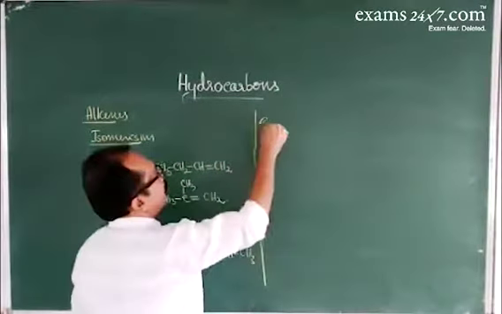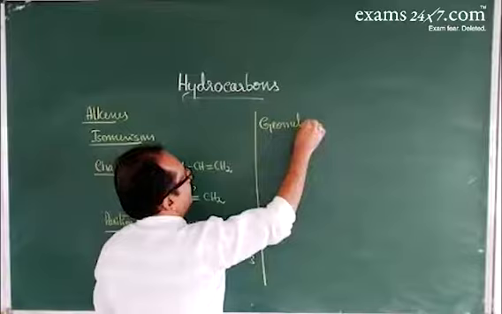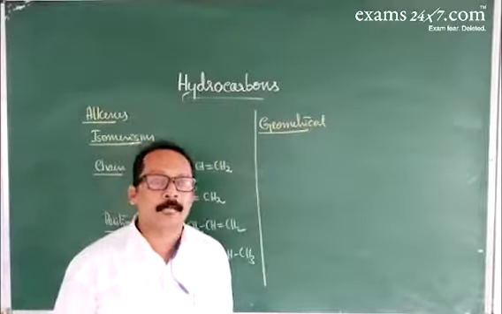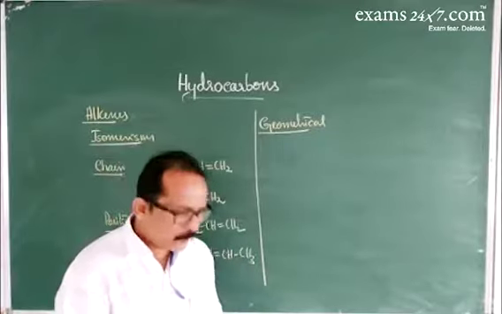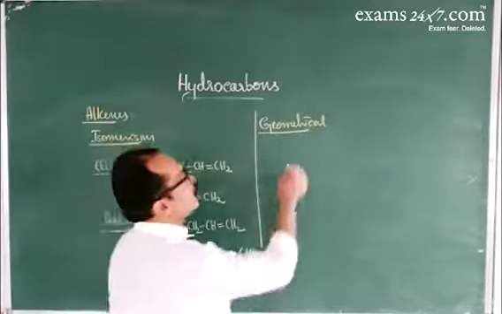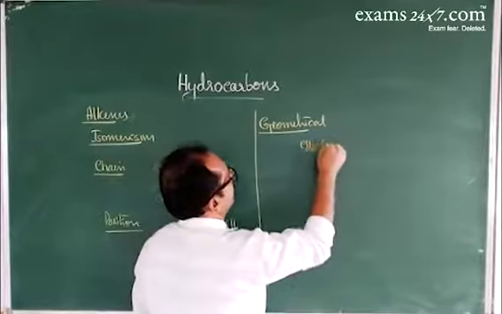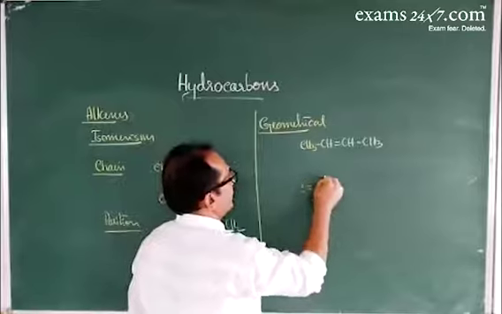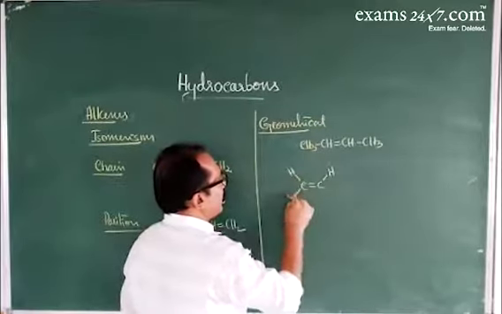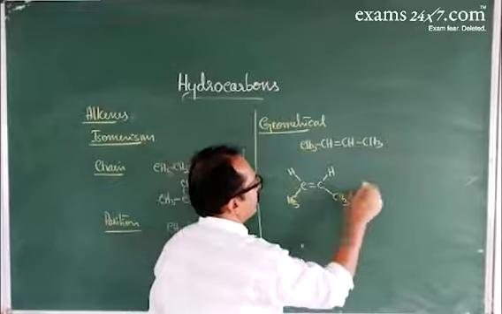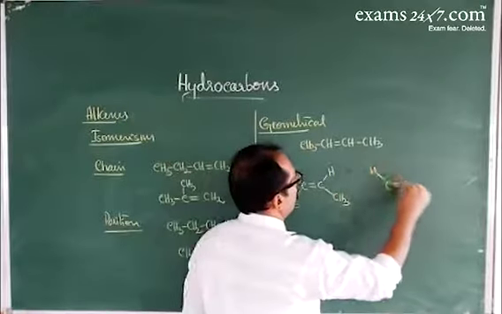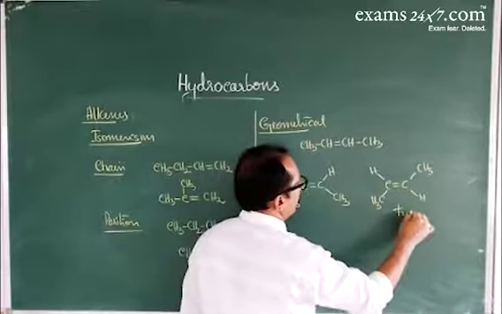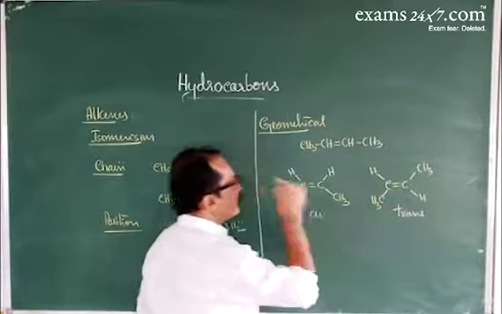Next, about geometrical isomerism. In geometrical isomerism, alkenes exhibit cis and trans, and there is one more type, EZ notation. First we'll go for cis and trans. We'll take 2-butene, CH3, CH, double bond CH, CH3. If the atoms or groups of atoms are present on the same side, that is called cis isomer. If atoms or groups of atoms are present on the opposite side of the double bond, that's called trans butene. This is trans 2-butene. This one is cis 2-butene.